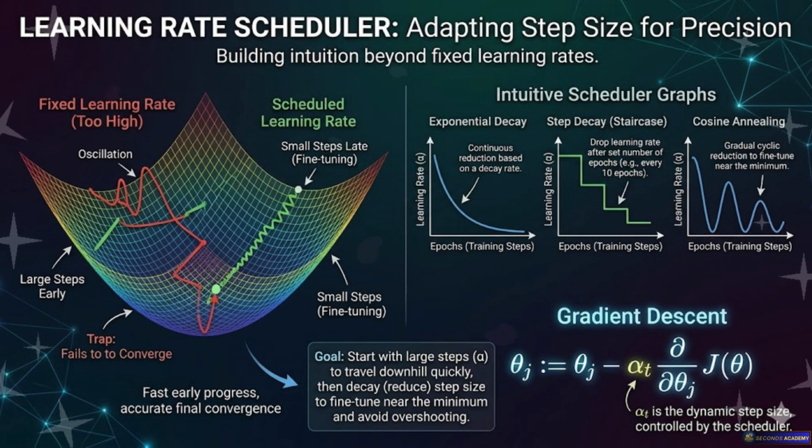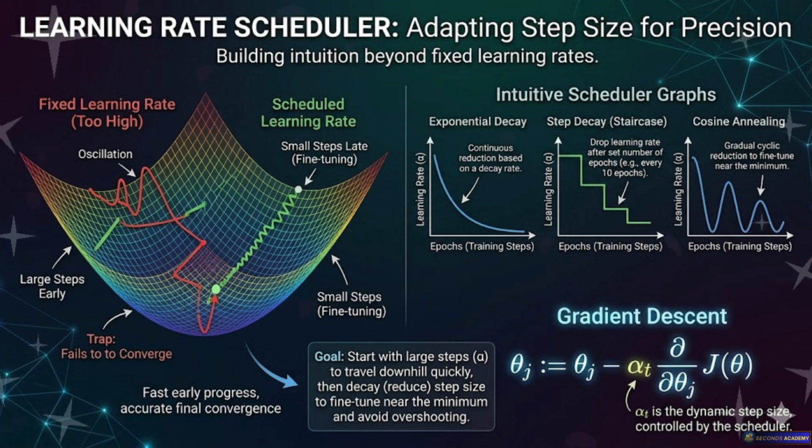It's like parking a car. You drive fast on the highway to get to the parking lot, but you crawl at 2 miles an hour when you're actually pulling into the spot. That is the perfect mental model for a learning rate scheduler. That completely explains why the error rate refuses to stabilize sometimes. It's the step size. Okay, so we're stepping down the mountain.